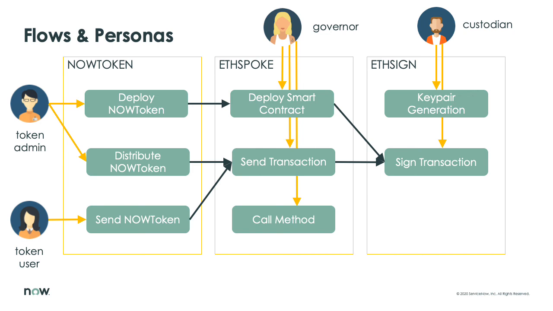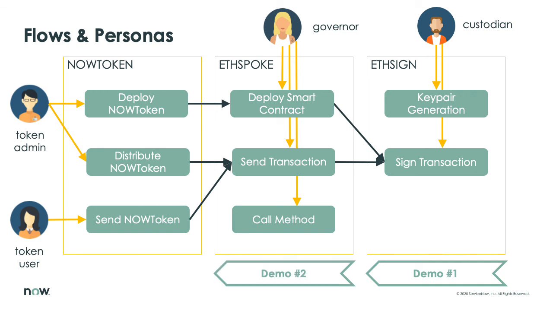So, to summarize, peeling the onion from the inside out, we will first impersonate the custodian calling the key pair generation and sign transaction flows, then impersonate the governor calling its three flows from the portal that in turn use the custodian flows as a bot within the process, and finally take the perspective of the Now token personas calling their flows, which again use the governor flows as a bot.